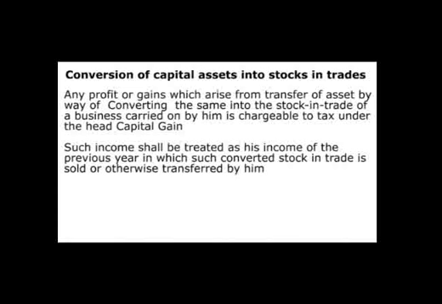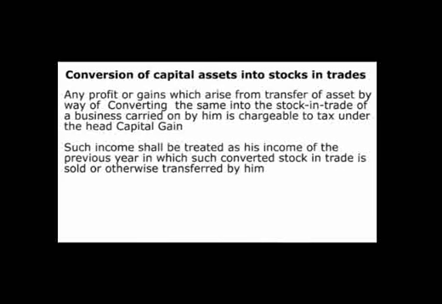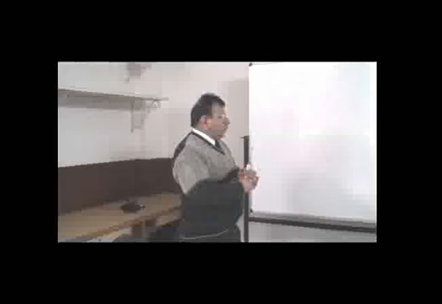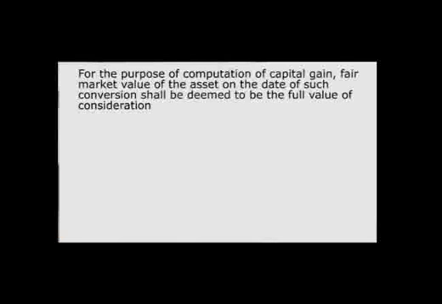So for the purpose of computation of capital gain, the fair market value of the asset on the date of such transfer shall be deemed to be the full value of consideration.